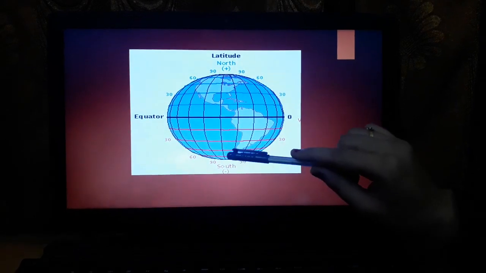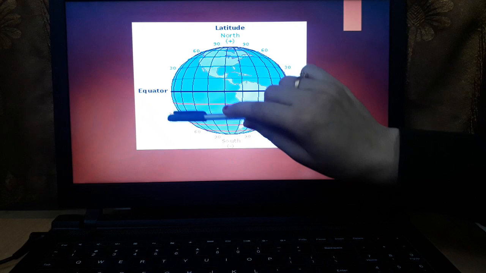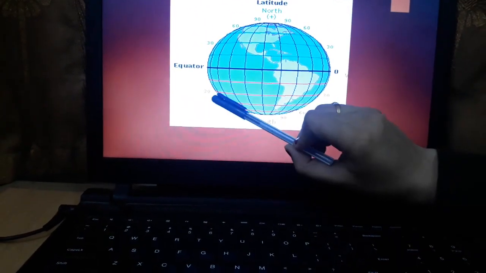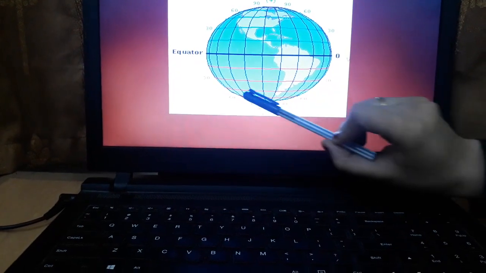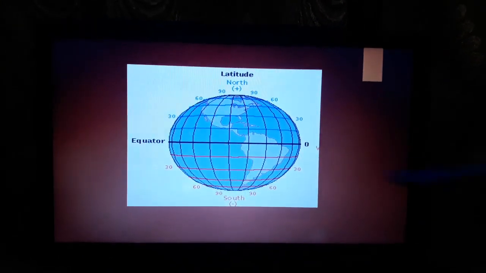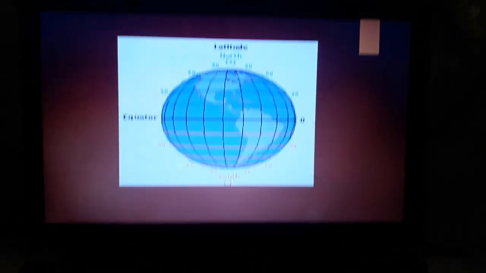Now the distance between 90 degree to the equator, 60 degree to the equator, 30 degree to the equator reflects the latitude. You can see at 30 degree you have this latitude, at 60 degree you have this latitude. So this is basically the angular distance to the equator. And secondly, parallel.